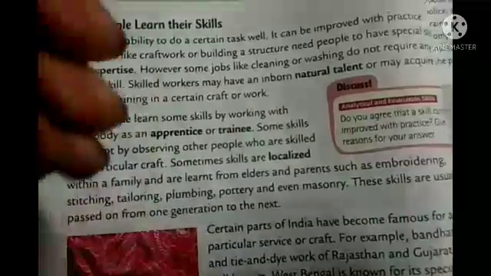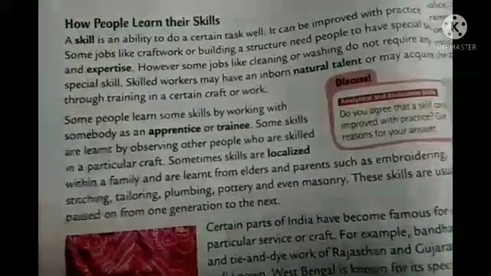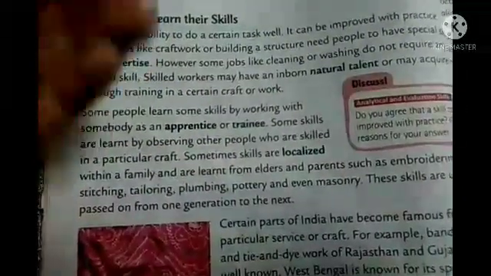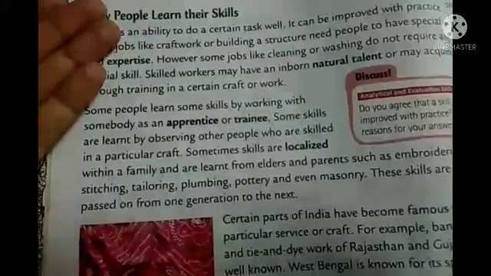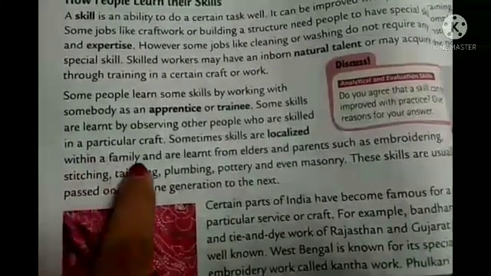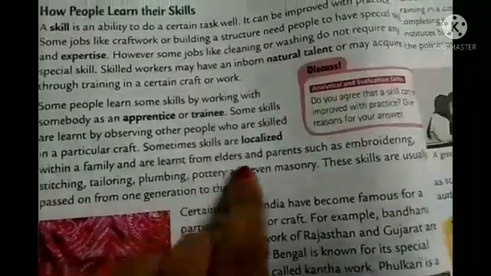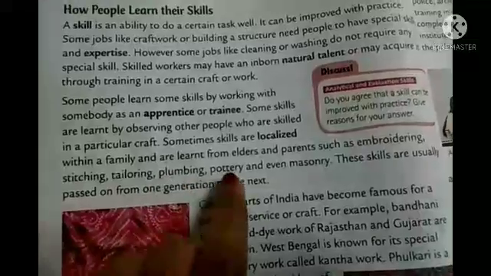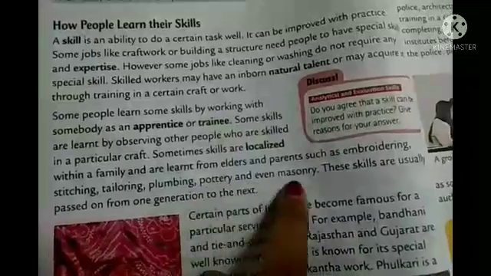Okay, that means by observing that work, suppose some person is doing some work in front of you, so by looking at that, by observing the steps, you can also try it. Sometimes skills are localized within a family and are learned from elders and parents, such as embroidering, stitching, tailoring, plumbing, pottery, and even machinery.